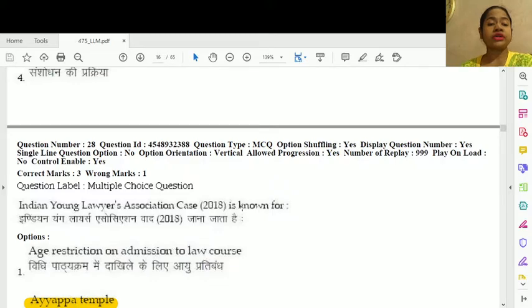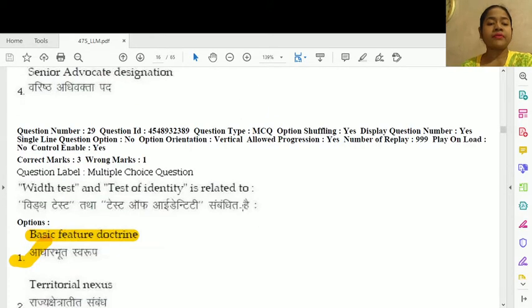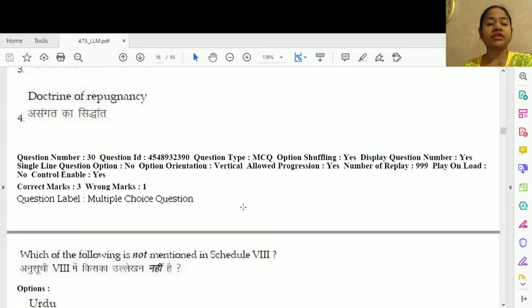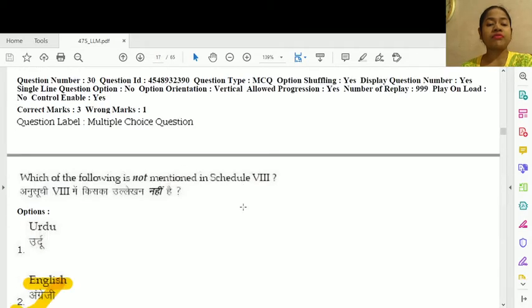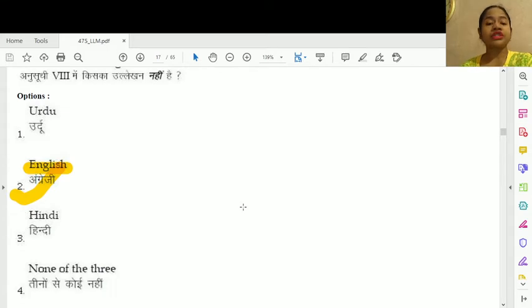Question number 28. Indian Young Lawyers Association is known for. Option number 2, Ayyappa Temple. Question number 29. The test of identity is related to. It's related to option number 1, basic feature doctrine. Question number 30. Which of the following is not mentioned in Schedule 8? So English is not mentioned under Schedule 8.